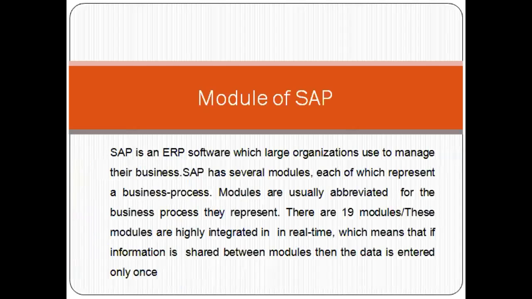There are 19 models. These models are highly integrated in real time, which means if information is shared between models, then the data is entered only once. Once entered in one model, one department, it shares that information with all the other departments and models. That is the advantage: redundancy is reduced and duplication is avoided in the SAP software.